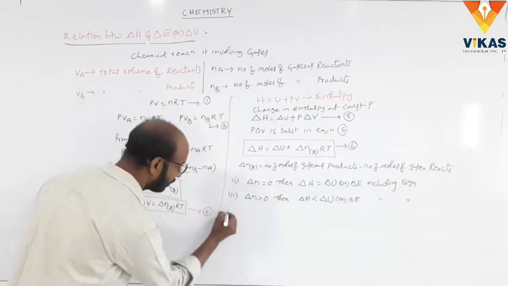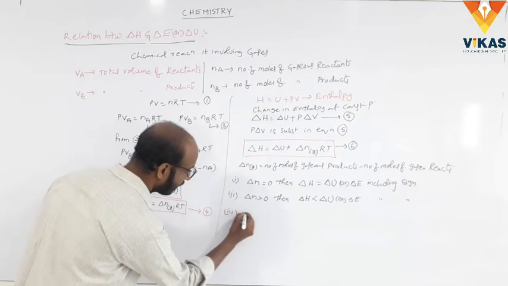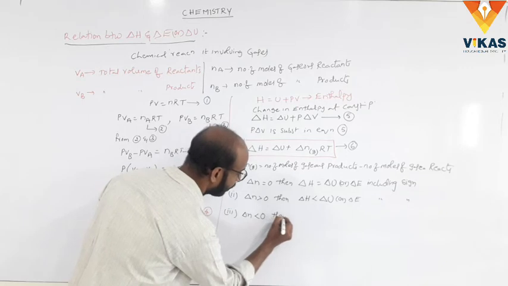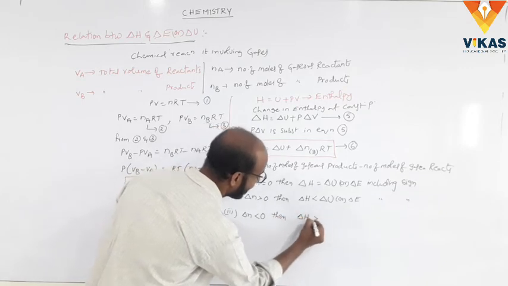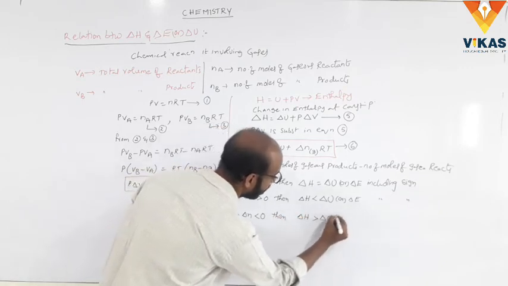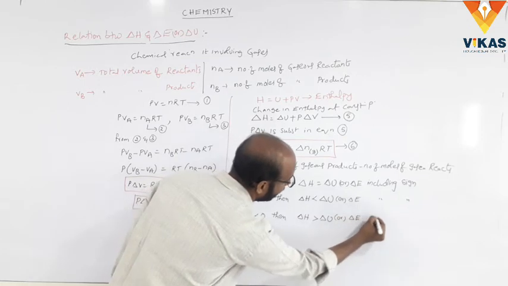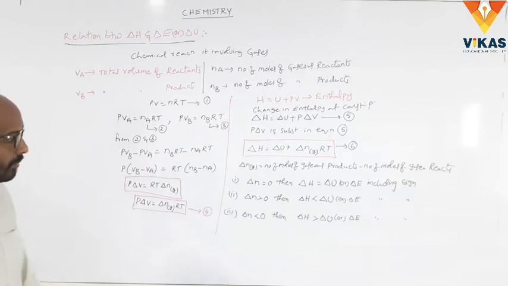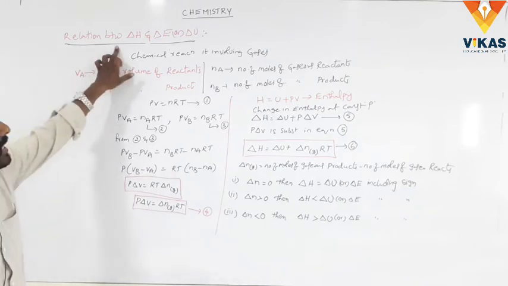And case 3: suppose delta n is less than 0, then delta H is less than delta U or delta E, including sign. This is the total relation between delta H and delta U.